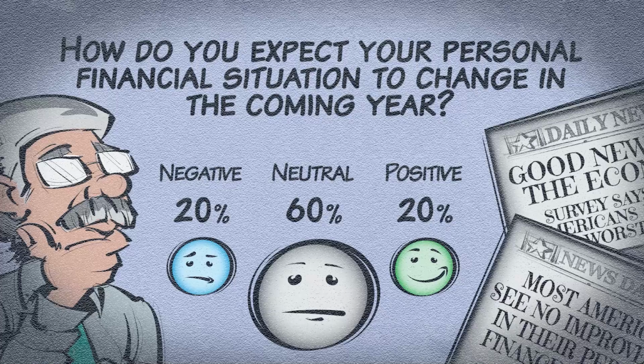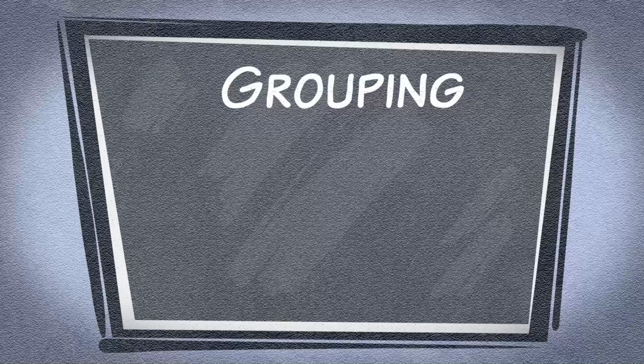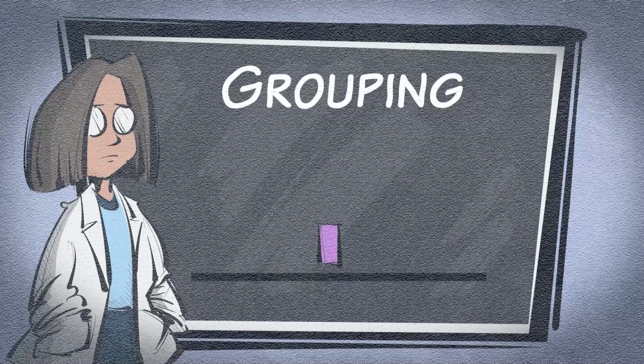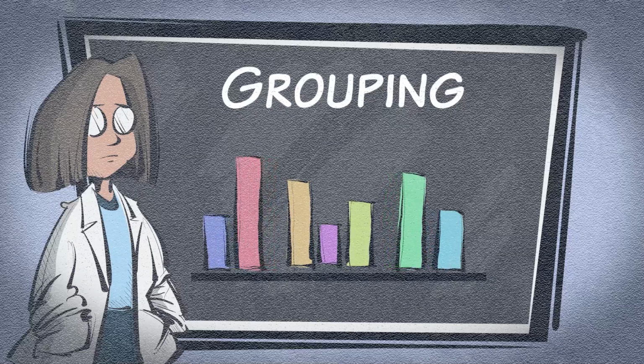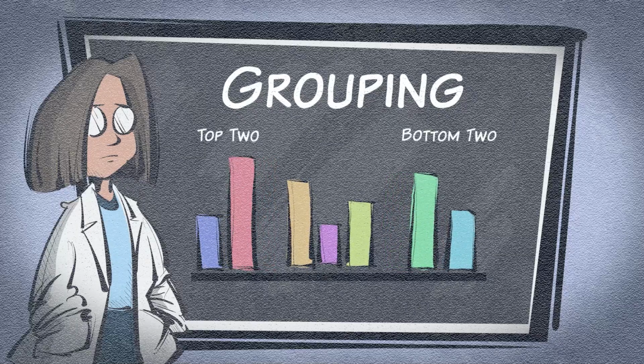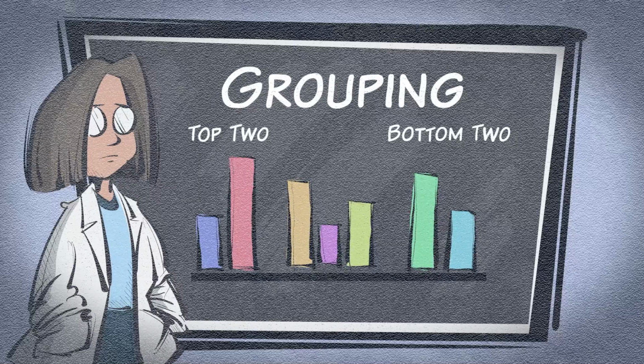The answer is likely in how the headline writers grouped the results. Grouping is how data analysts can sometimes simplify complex survey results by combining or grouping similar categories of responses. It often makes survey results easier to understand, as long as the grouped categories are similar. If not, grouping can bias those results.